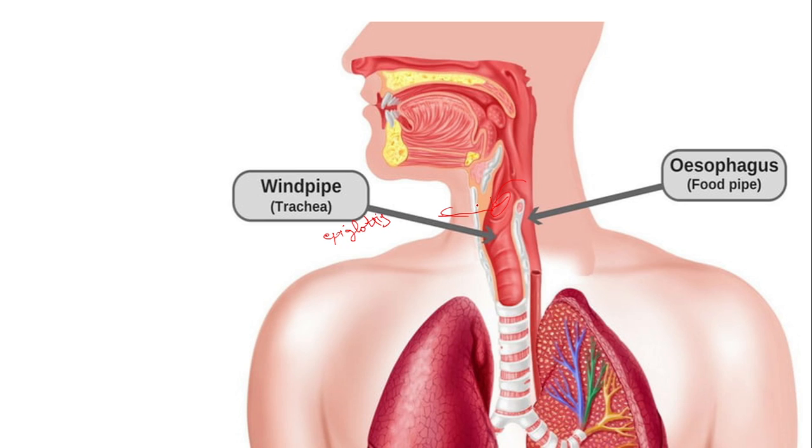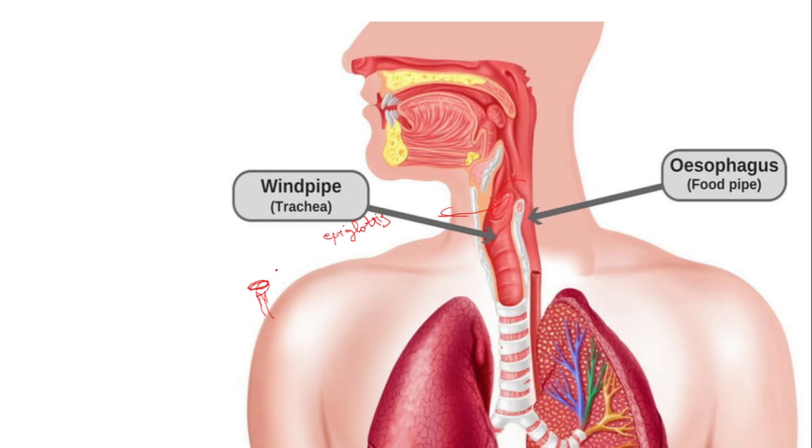So the epiglottis will prevent the food from entering into the air tract. How is the epiglottis placed above this windpipe? It is a muscular, small flap-like structure like this, and this is the windpipe. Whenever we have to breathe in air, this flap-like structure will be moved upwards. Now the windpipe is open.